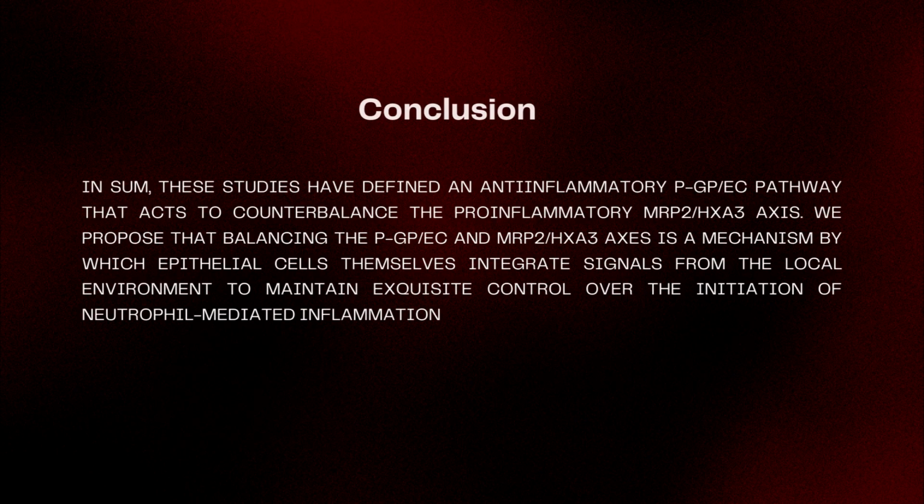So, based on all these, we conclude that we have defined an anti-inflammatory P-glycoprotein endocannabinoid pathway that acts to counterbalance the pro-inflammatory MRP2 HXA3 axis. We propose that balancing the P-glycoprotein endocannabinoid and MRP2 HXA3 axes is a mechanism by which epithelial cells themselves integrate signals from the local environment to maintain exquisite control over the initiation of neutrophil mediated inflammation.